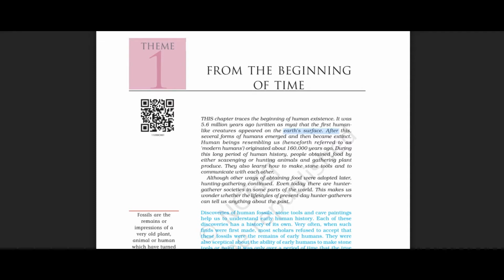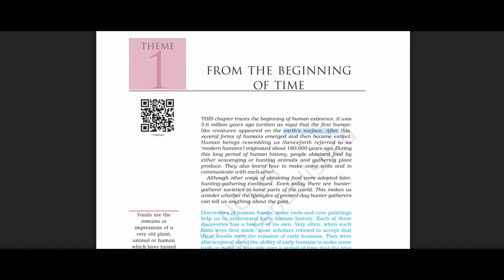So here it is saying that the human beings like us, that means the intelligent human beings, we are referred to as modern humans because we have the intelligence to think about anything that matters to us. So we have intelligence, so we are known as modern humans, and modern humans like us originated on the Earth's surface only about 160,000 years ago.